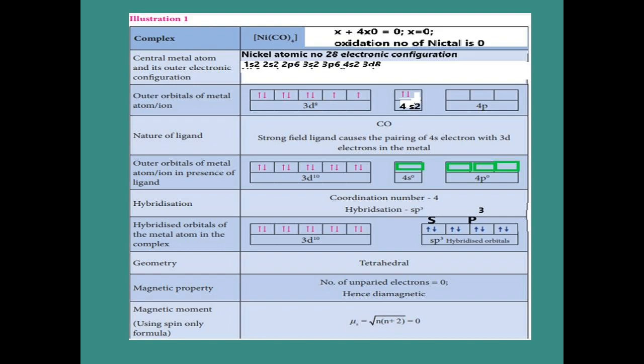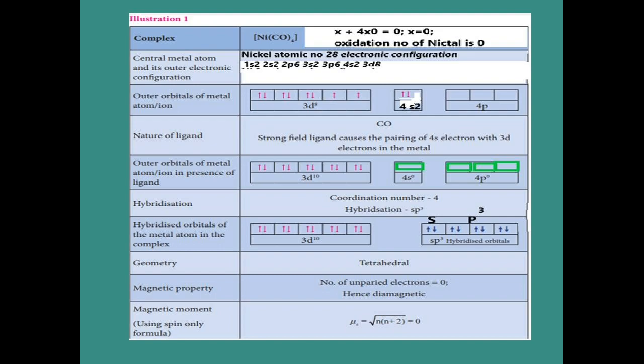Which one is the central atom? Nickel is the central atom. That one s orbital and 3 p orbitals go into hybridization. So we get sp3. How many sp3 are we getting? 4 sp3 orbitals we are getting. So the sp3 hybridized orbitals are 4 orbitals. Those 4 empty orbitals are going to be occupied by electrons from the carbonyl. Now the hybridization is sp3, so the coordination number is 4. So under the hybridization sp3, the geometry is tetrahedral.